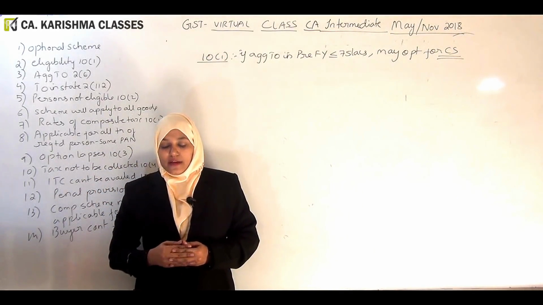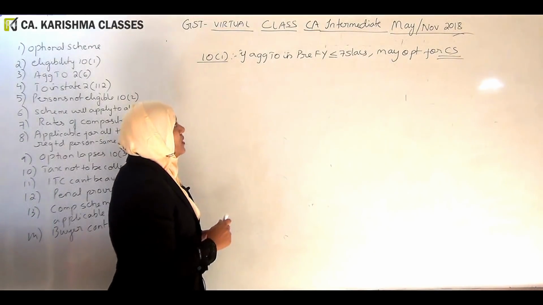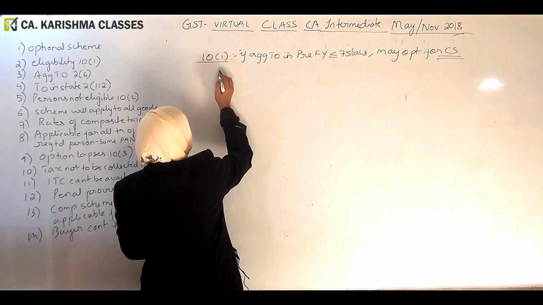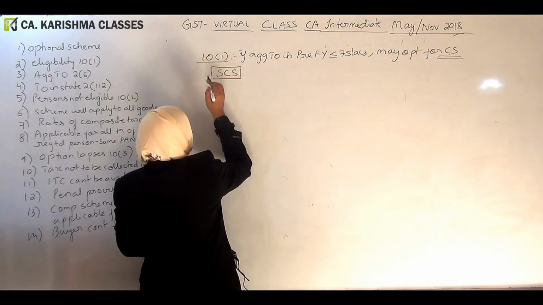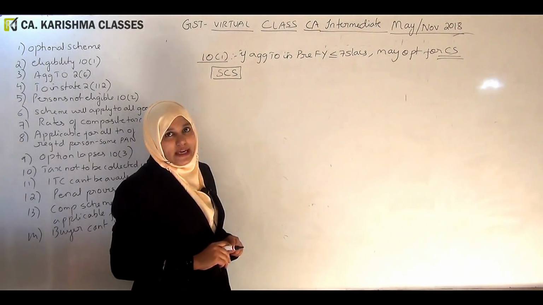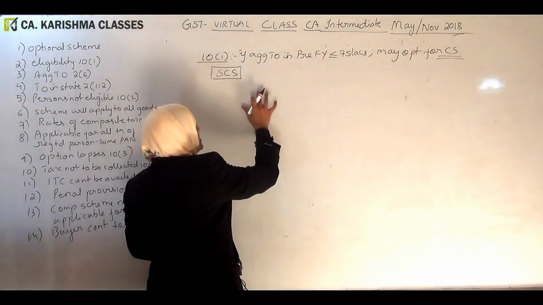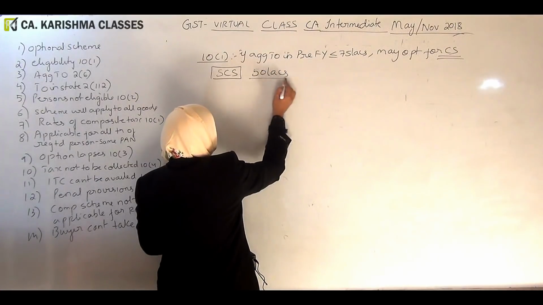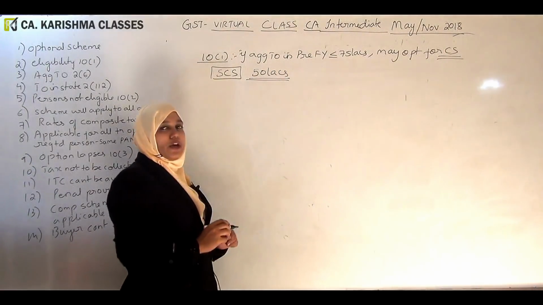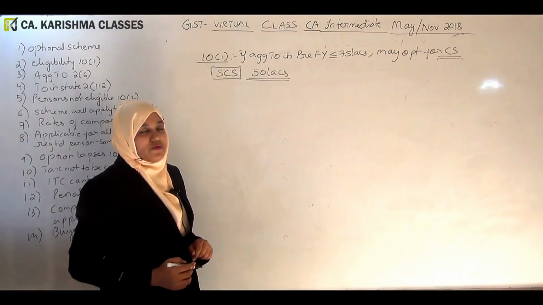Okay, now it is very important. This limit, if the person is in a special category of states, then this limit is 50 lakhs. In special category of states, this limit is 50 lakhs. Now, what do you mean by special category of states?